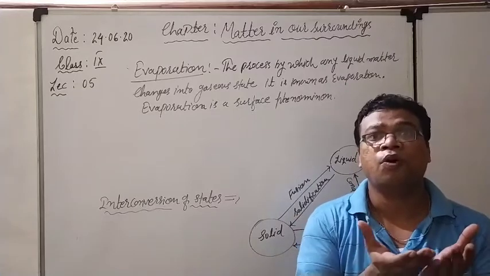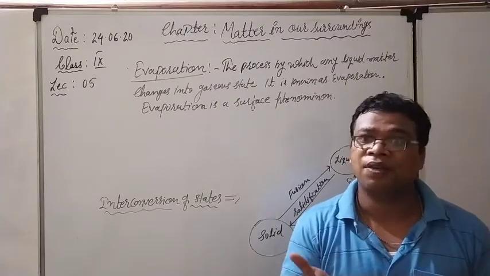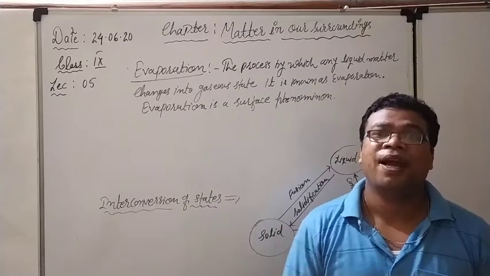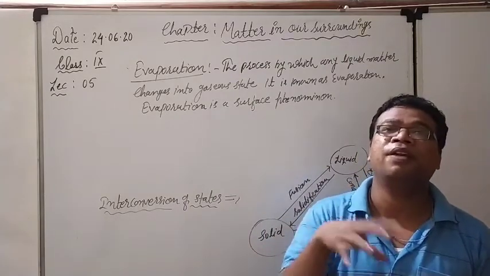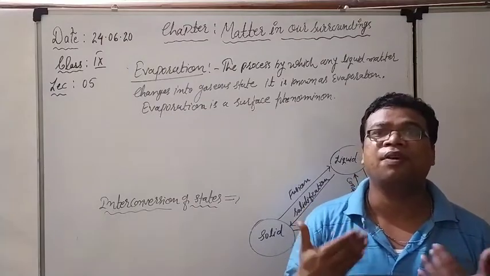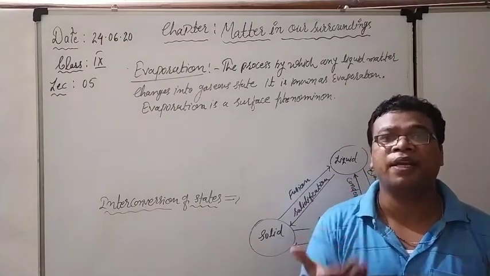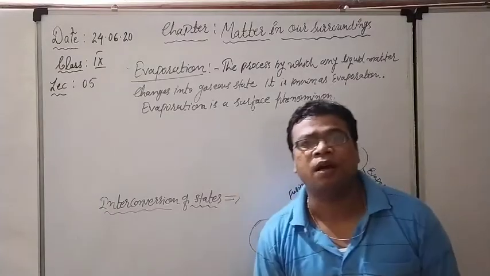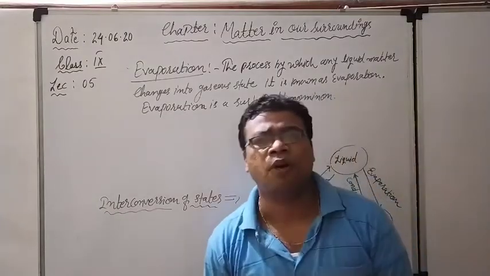Because we want to increase the surface area. If the surface area is more, definitely the rate of evaporation will increase, and the hot milk will immediately become cold, and after that it becomes very easy for us to drink it. That is the process, and that's why it is known as a surface phenomenon. What happens in evaporation?